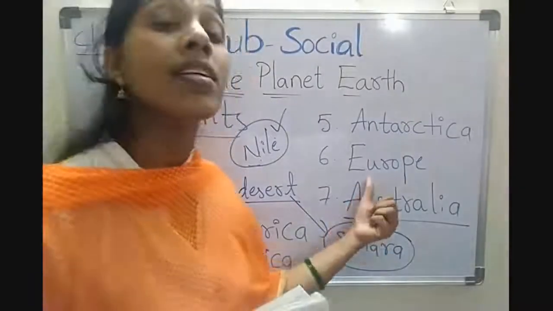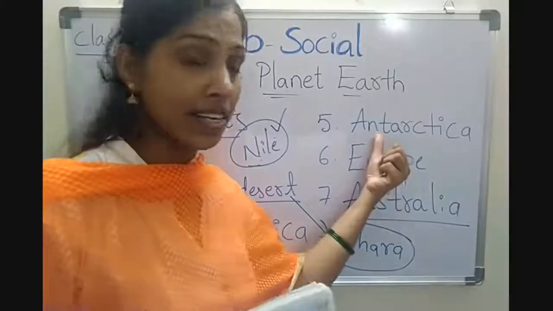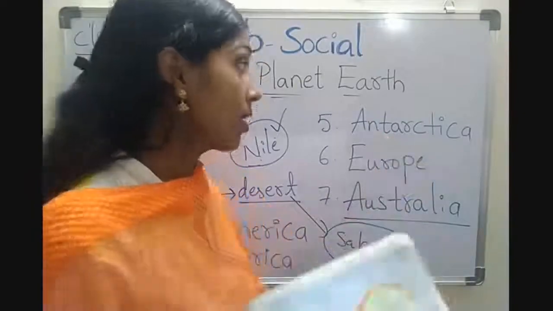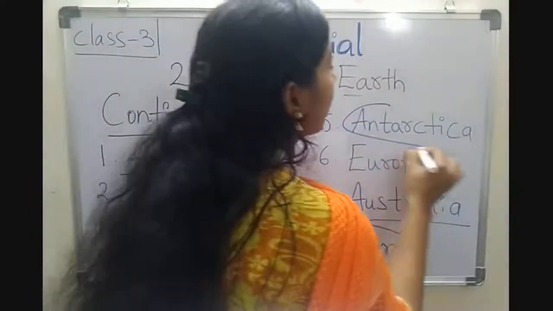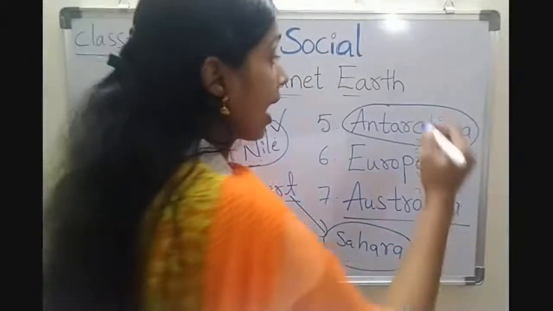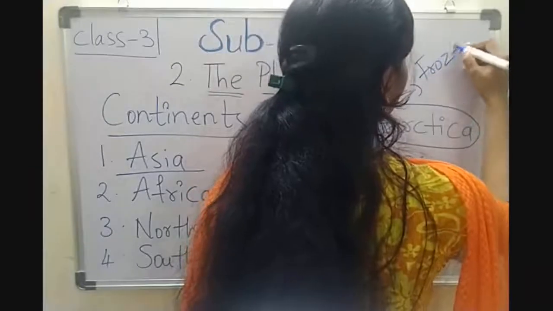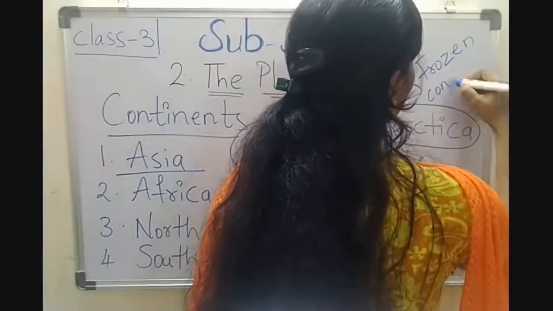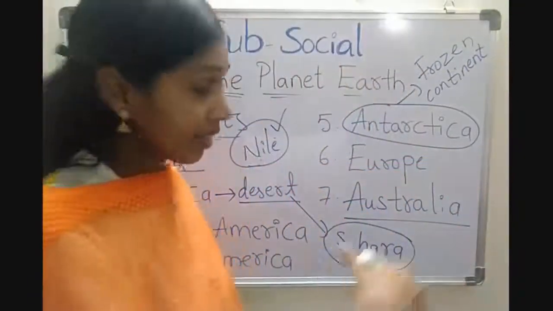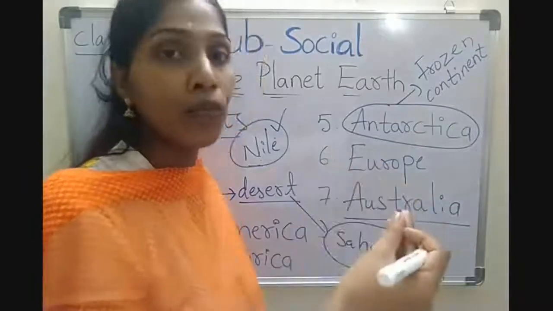Europe is the sixth largest continent. And Antarctica is the fifth largest continent, and it is also called the frozen continent because the area is completely covered with a thick layer of ice.